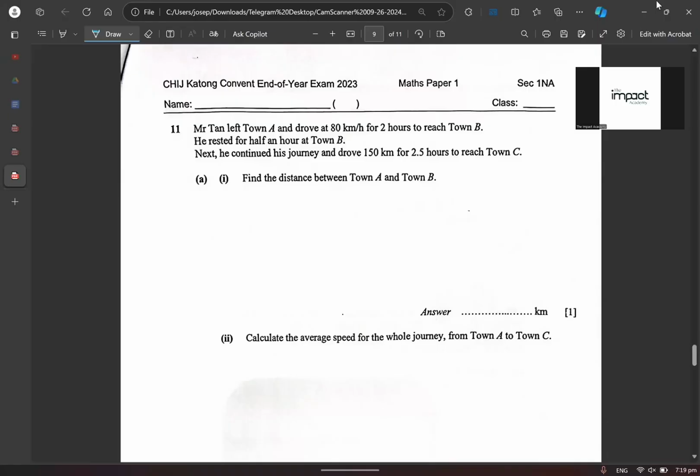Yeah. Mr. Tan left town A and drove at 80 kilometers per hour for 2 hours to reach where? To reach where? Town B, right? So A is over here. Can you understand or don't understand? All right, A is over here, B is over here. True? All right. So what I have over here is speed equals 80 kilometers per hour.